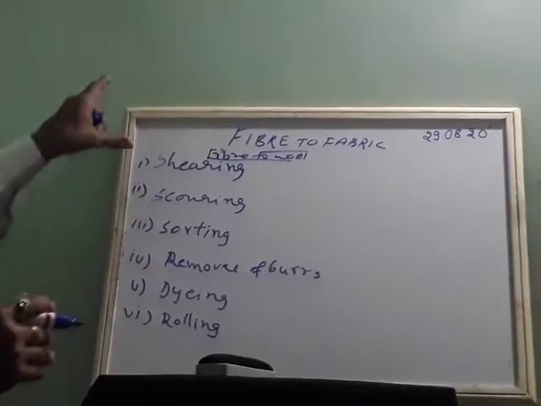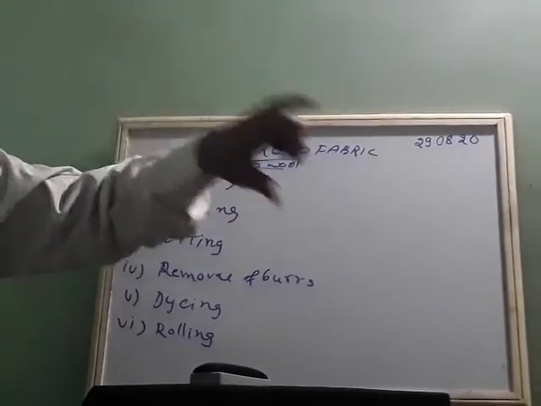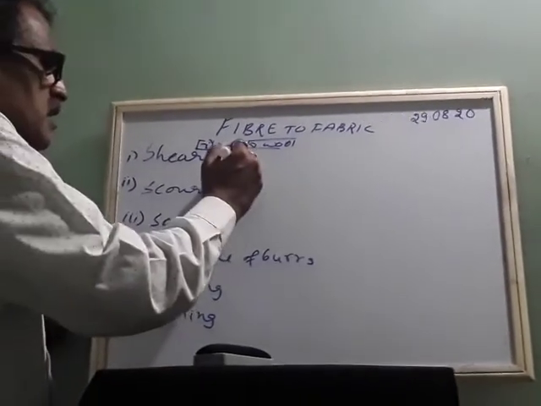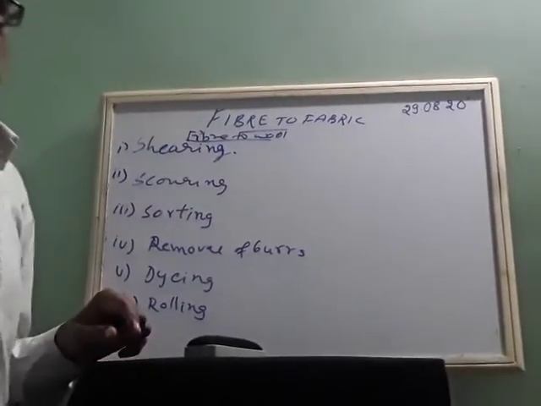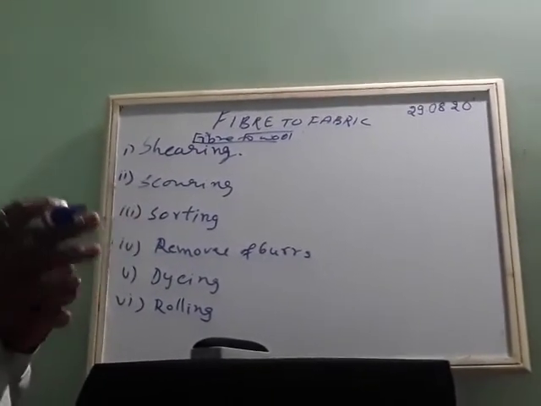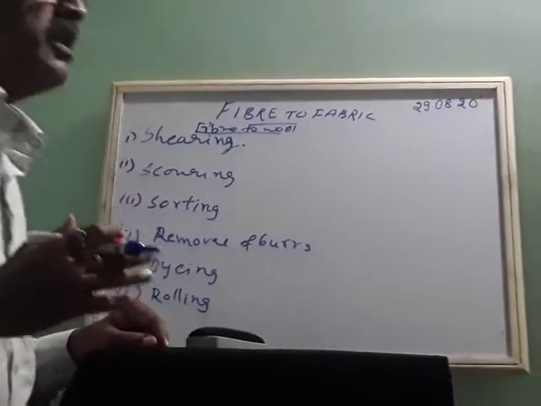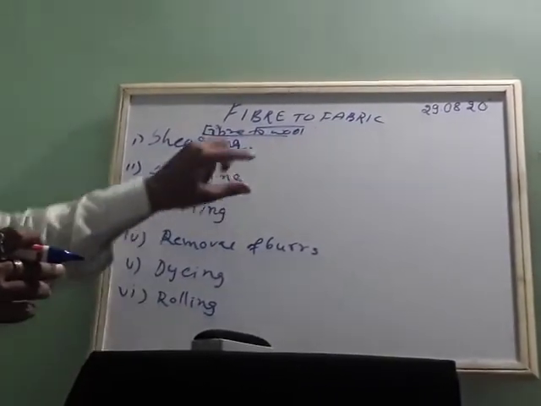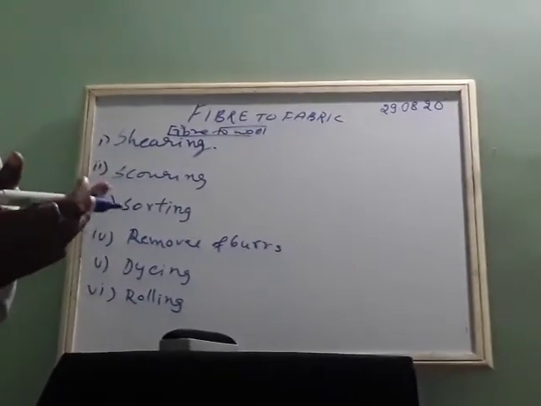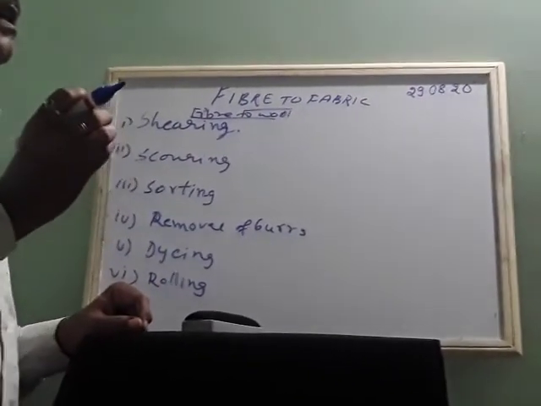So these are the steps we have to follow to get wool, the finished product, from the fiber. Shearing, I will give an example here. The breed of sheep or goat that has a large quantity of fur is brought there, and the upper part, or especially the under part near the stomach, which is very soft in nature, is sheared.